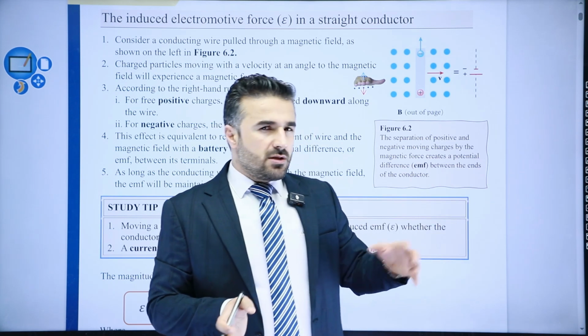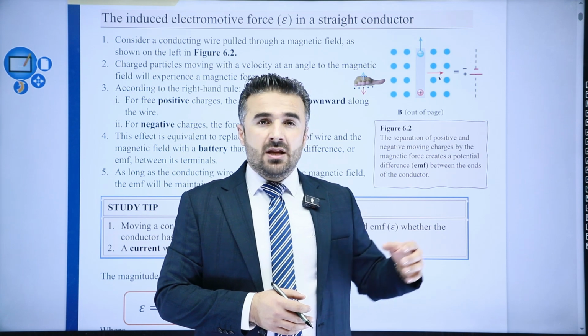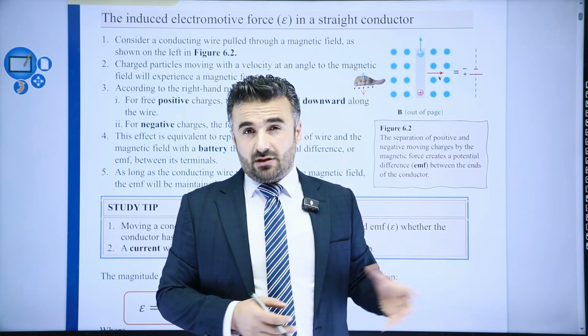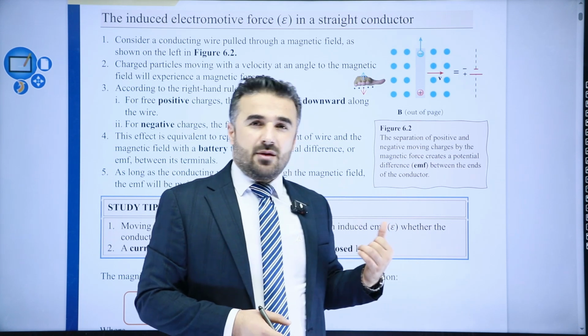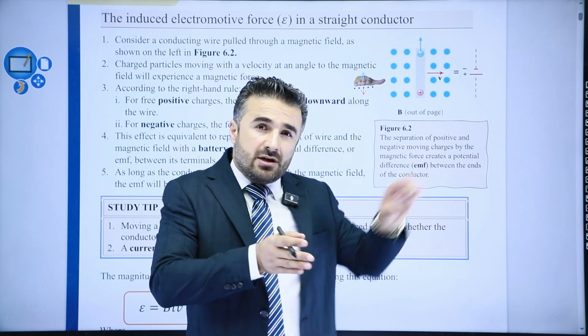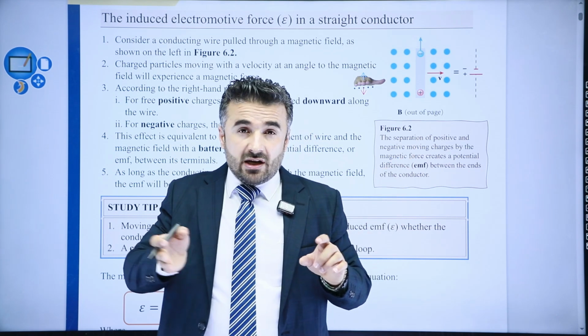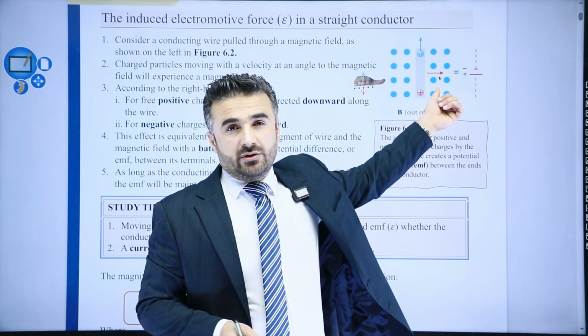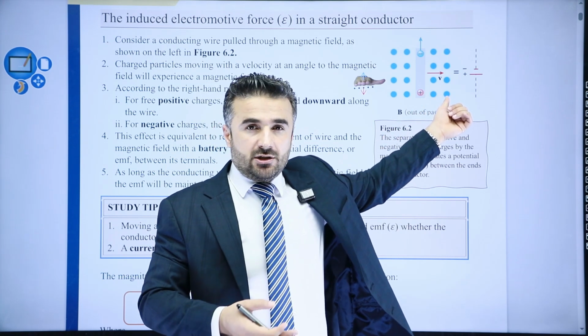As long as there is a relative motion between the magnet and the coil, you will get induced electromotive force. We can repeat the same thing for this situation as well. As long as the conducting wire moves inside the magnetic field, we will induce electromotive force.